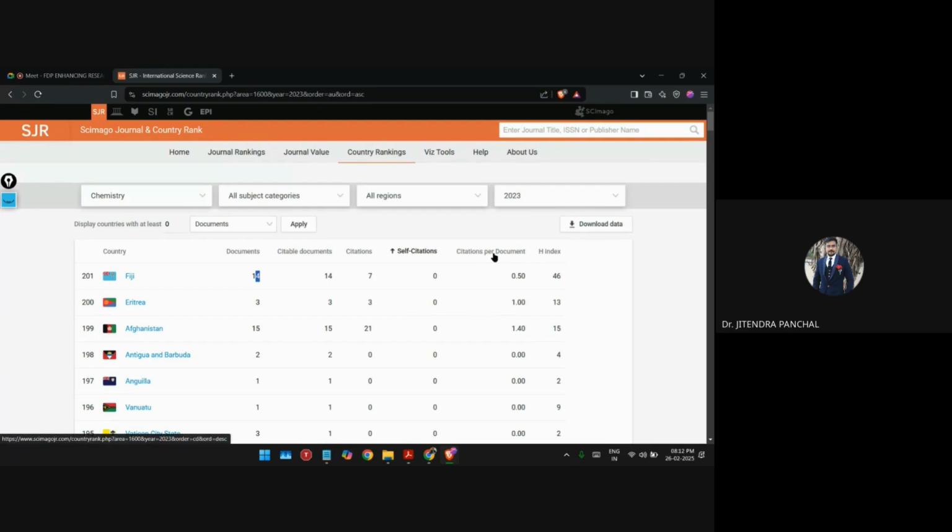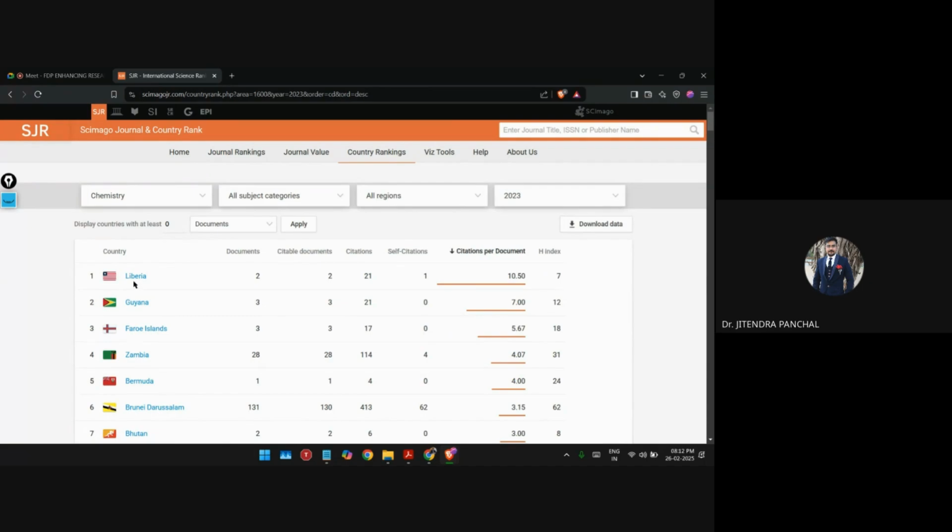Now let's see citations per document, right? So here you can see Liberia is having 2 documents. Citable documents are 2. Total citations received is 21. Self citation is only 1, and citation per document, you can see it is 10.5, right?